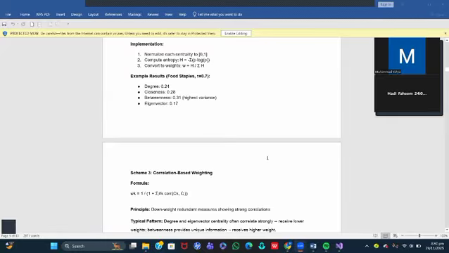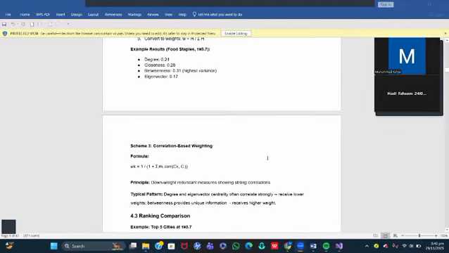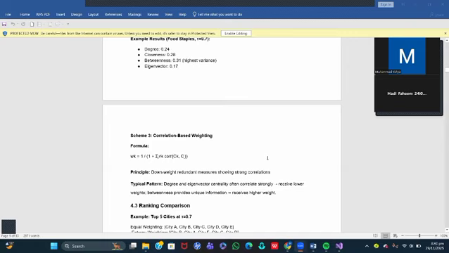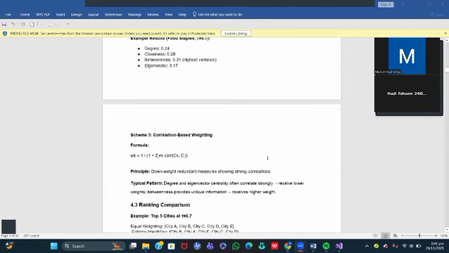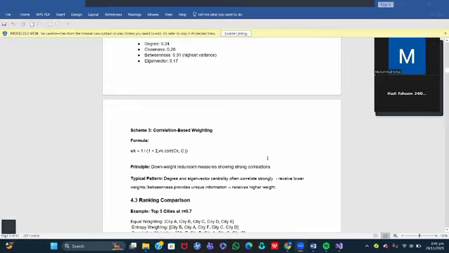So this emphasizes cities with unique structural roles, especially bridges. And now moving on to the correlation-based weighting. The metrics that correlate strongly get less weight. Degree and eigenvector often show high correlation and are down-weighted, and the betweenness captures non-redundant information, which is up-weighted.